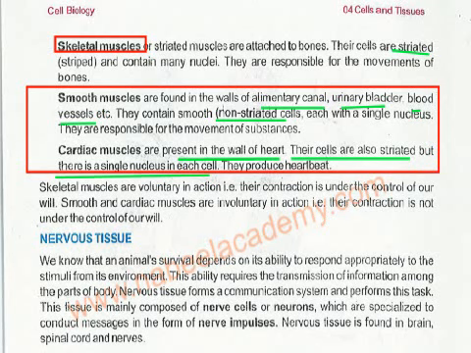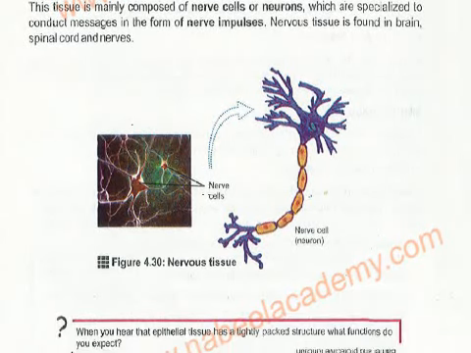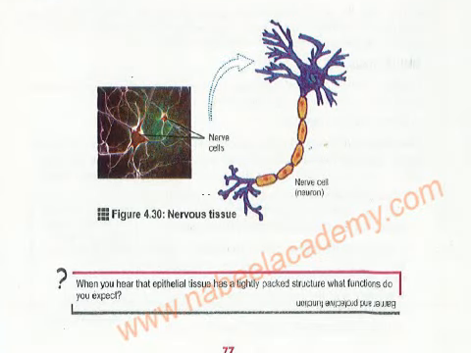Nervous tissue. Animal survival depends on its ability to respond appropriately to stimuli. The nervous tissue contains neurons, and you cannot live without nervous tissue. It requires the transmission of information among the parts of the body. Nervous tissue forms a communication system, and it has this task. This tissue is mainly composed of nerve cells, or neurons. They conduct messages in the form of nerve impulses to the brain and the spinal cord. You already know the structure of the neurons. This is the structure of the neurons.